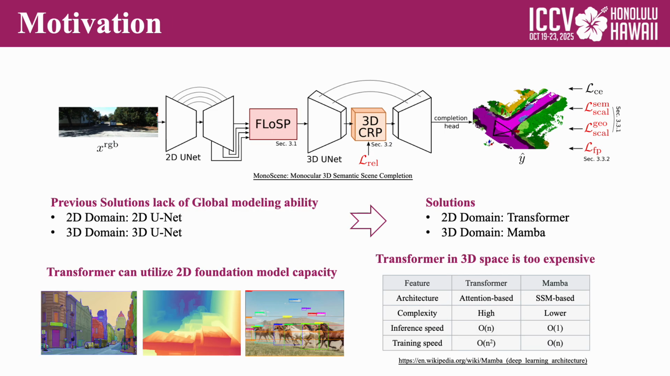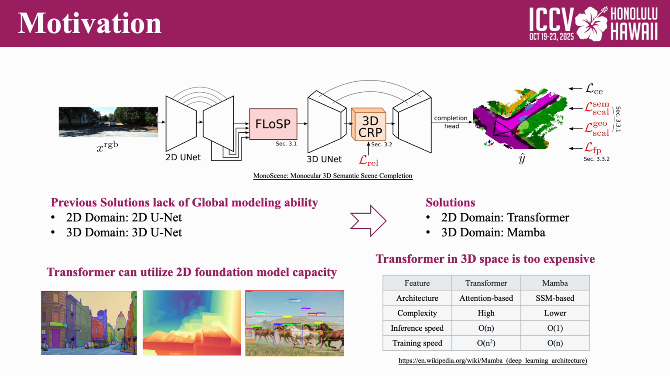Previously, solutions like MonoScene mainly use CNN-based encoders and decoders, but CNNs are limited by their local receptive field. This makes it hard to model the global context, which is important for handling perspective projection and depth ambiguity. To improve this, we need global modeling in both 2D and 3D domains.